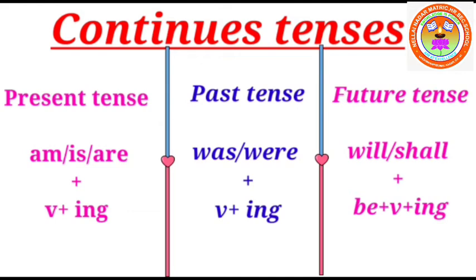The same way for past continuous. Continuous again ing verb form. When you use past be form, that is called past continuous. Was, were, past, verb plus ing, continuous. Then future. Obviously will or shall be plus verb plus ing. There is no future be form verb, so we can use be as a be form verb. Will or shall be, verb plus ing, future continuous.